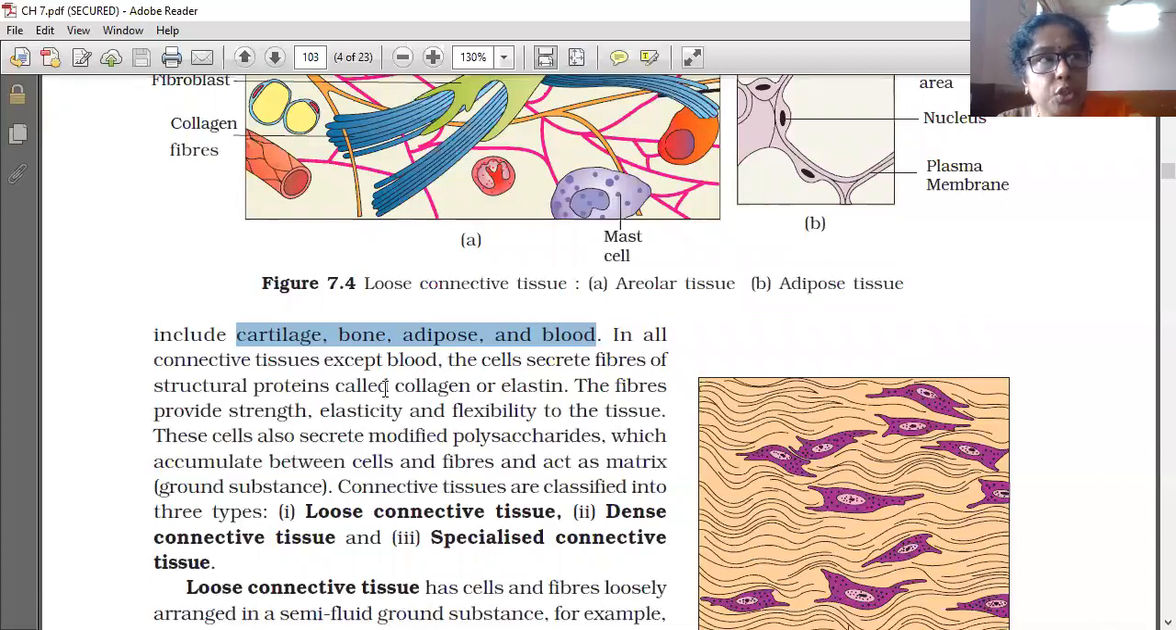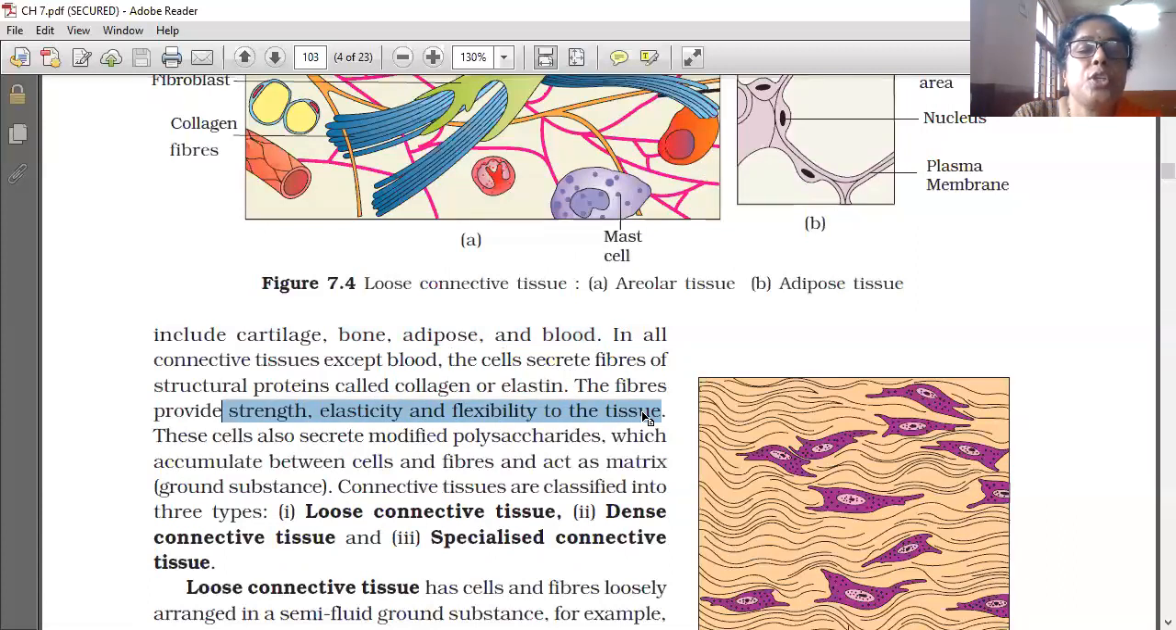In all connective tissue except blood, the cells secrete fibers of structural proteins called collagen or elastin. The cells present in that connective tissue secrete fibers. The fibers provide strength, elasticity and flexibility to the tissue.